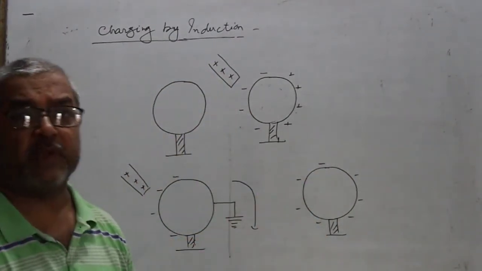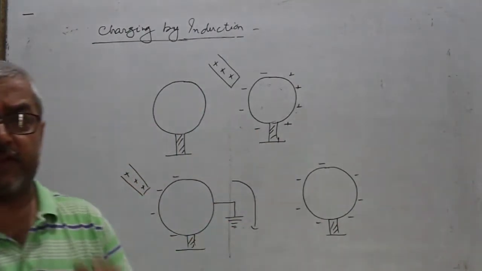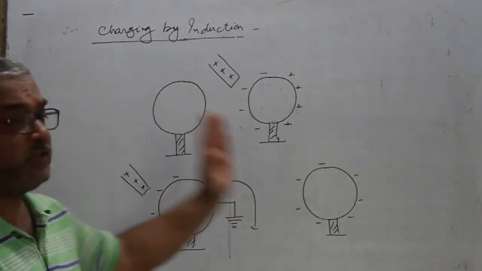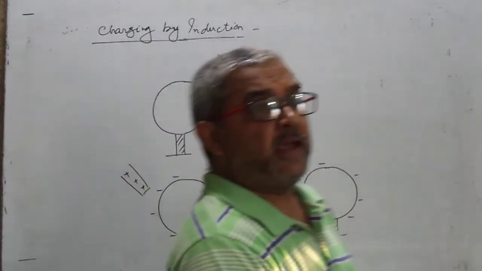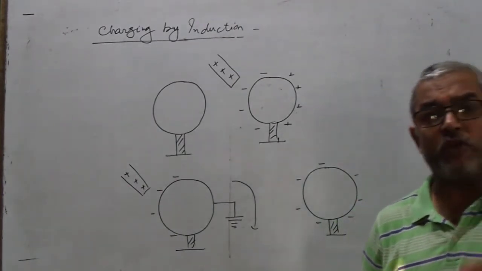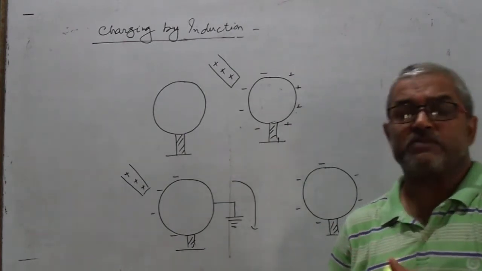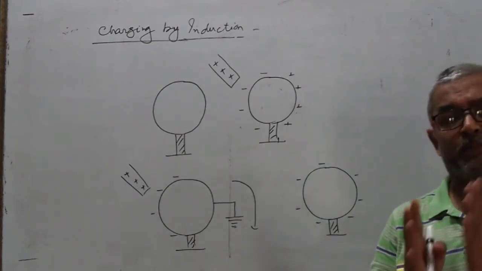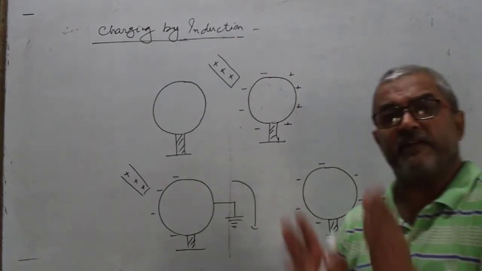This is the phenomenon by which the uncharged body gets the charge. So how can you say induction is the phenomenon of inducing a charge on an uncharged body by placing a charged body near it?